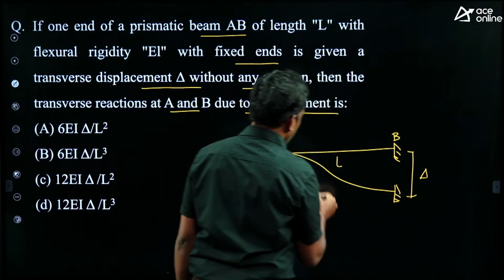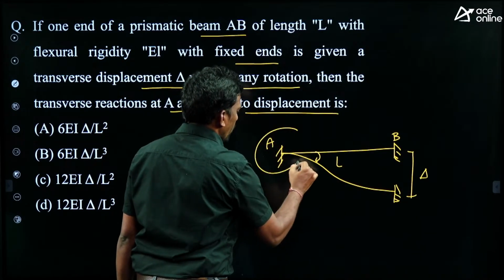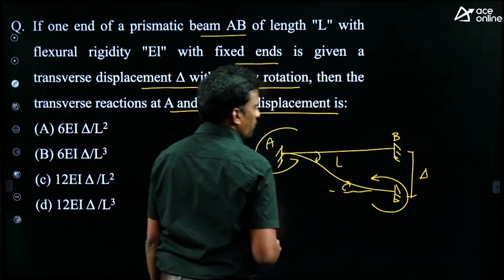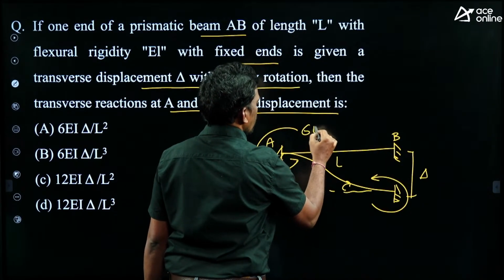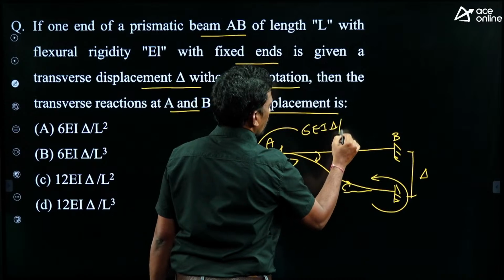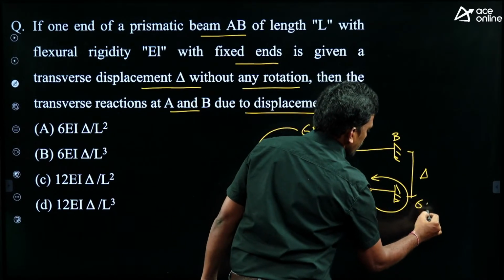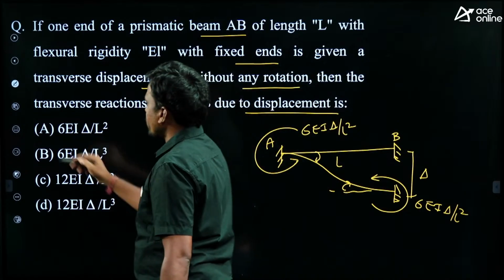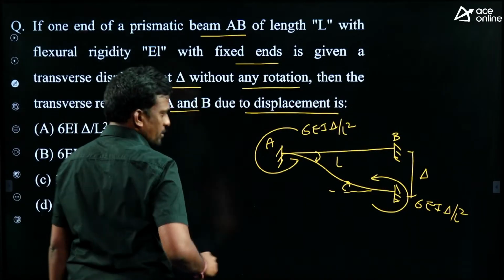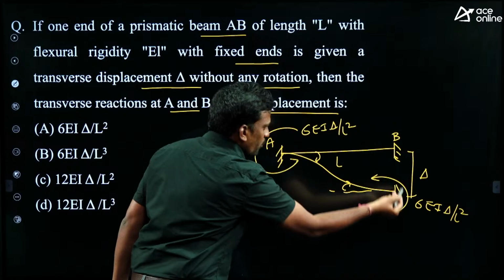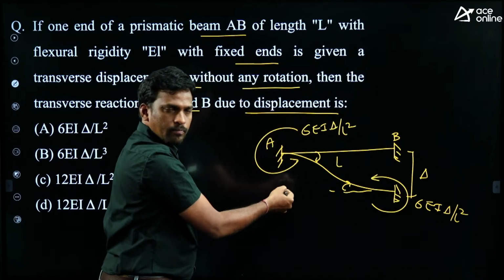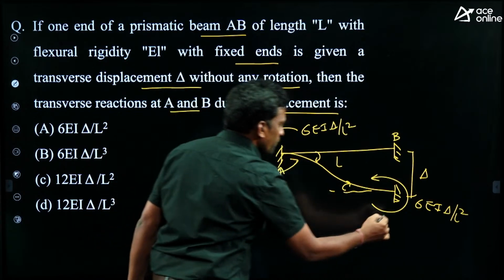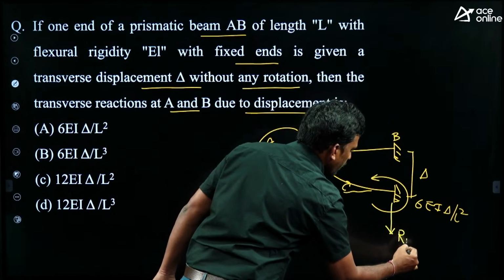Just now given, rotation is clockwise, moment reaction is anti-clockwise. Both supports are fixed supports, 6EI delta by L square, 6EI delta by L square. But asking transverse reaction, nothing but vertical reactions. Students, these two moments are in anti-clockwise direction only, right? Then the reaction must be clockwise. So this is RA upward, then this is RB downward.